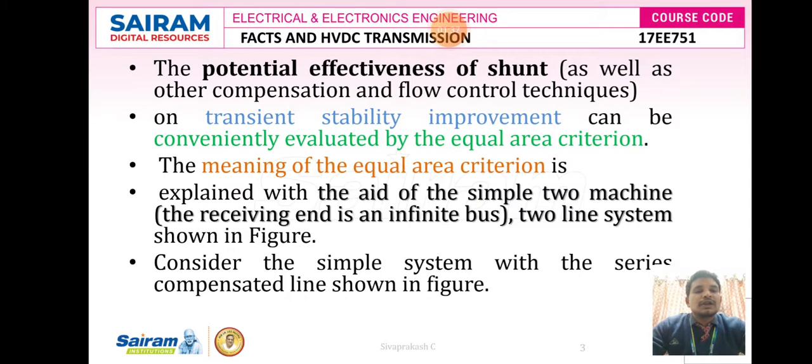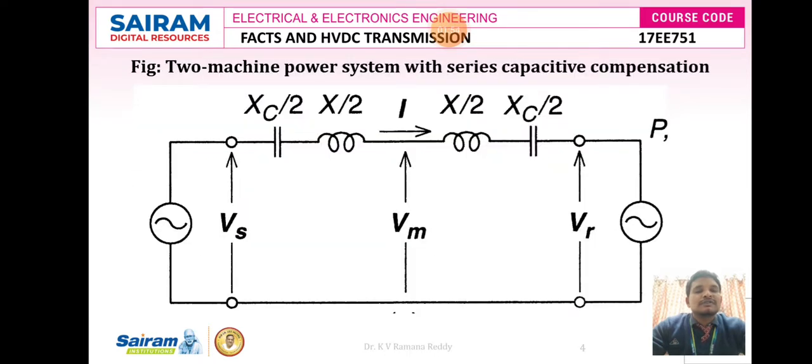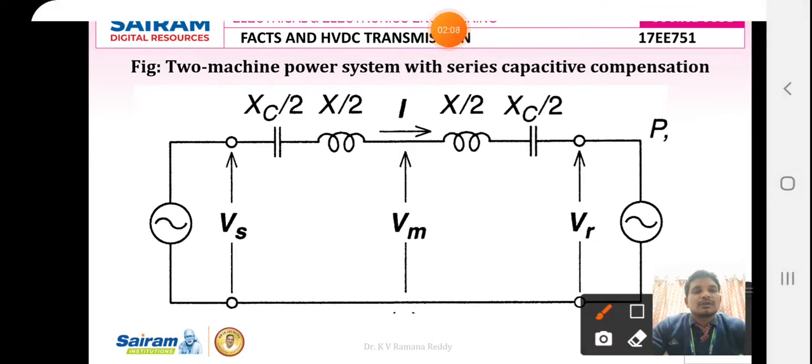The equal area criterion method is explained with a simple two machine system, which consists of one sending end bus and one receiving end bus with a two line system, as shown in this figure. The name of this figure is a two machine power system with series capacitive compensation. Here Vs is the sending end voltage, Vr is the receiving end voltage and Vm is the midpoint voltage of the transmission line.